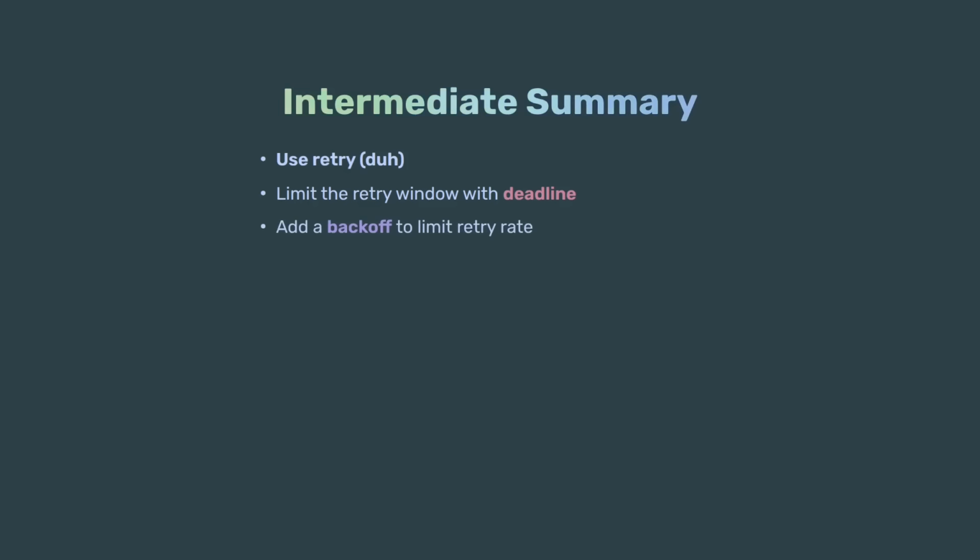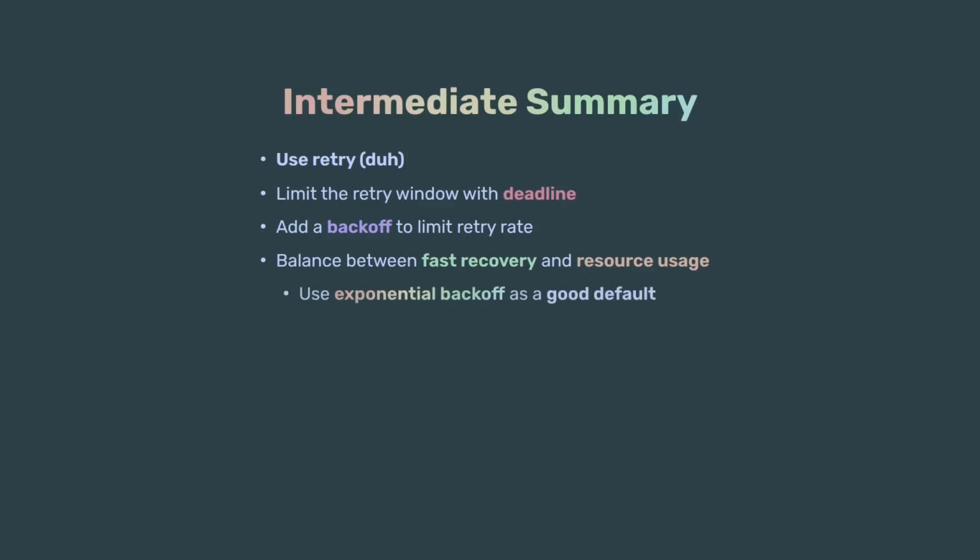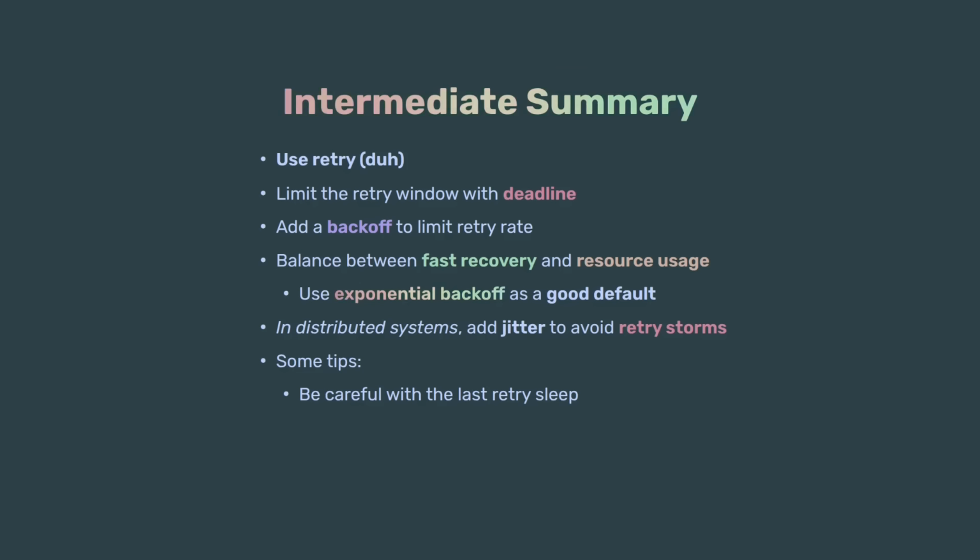Okay, so let's summarize what we saw until now. Use retry to reduce impact of transient errors. Limit retrying with deadlines. Add backoff to reduce the load on the system. Use backoff strategies to balance between fast recovery and resource usage. Exponential backoff is a good default choice. In distributed systems, add jitter to avoid retry storms. And some small tips. Be careful with the last retry sleep to not exceed the deadline. Consider clamping delays to reasonable minimum and maximum values. And finally, monitor and adjust your retry strategy based on real-world performance.